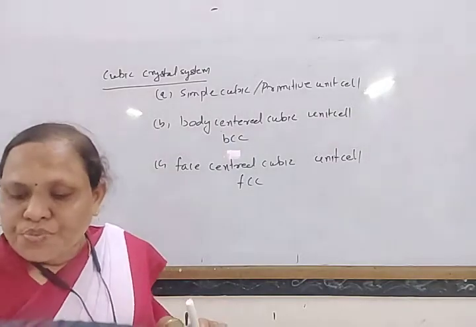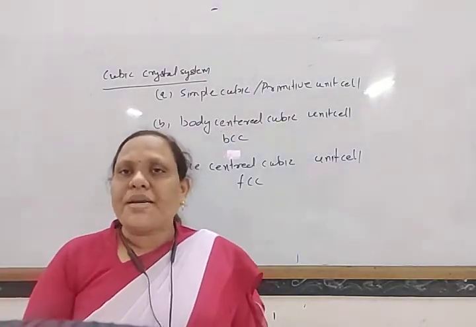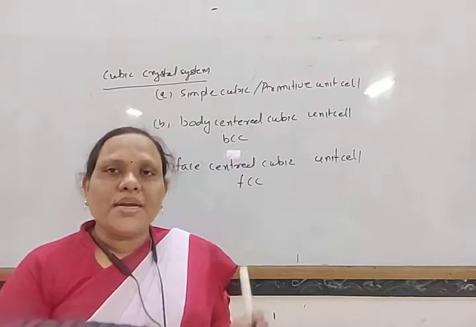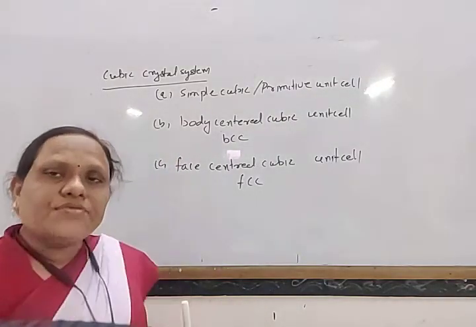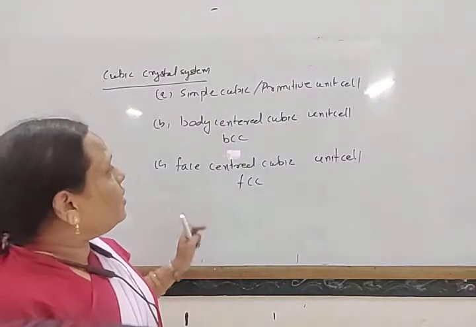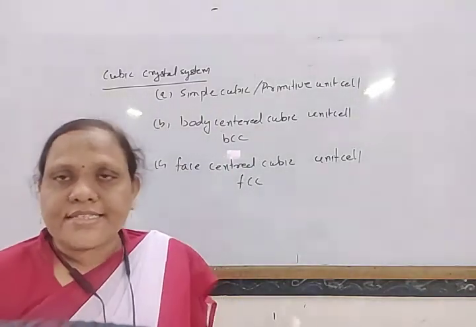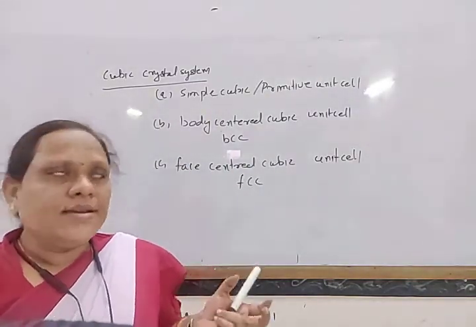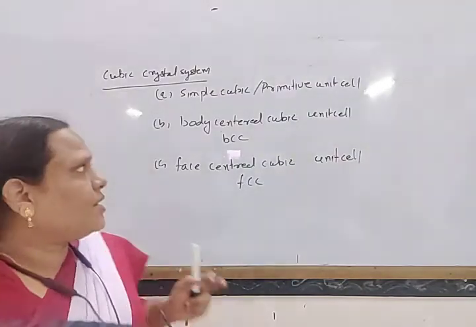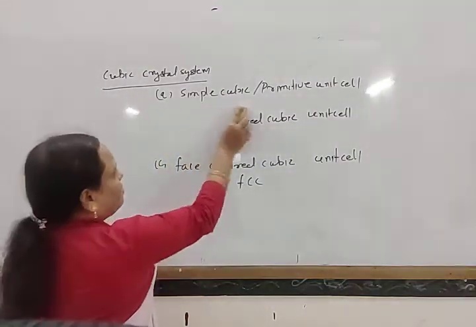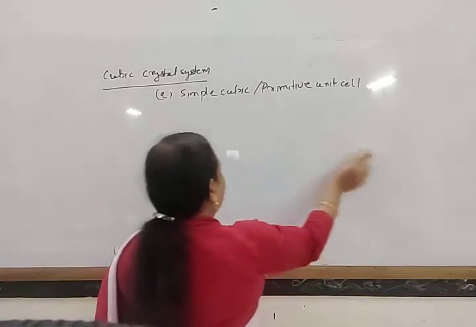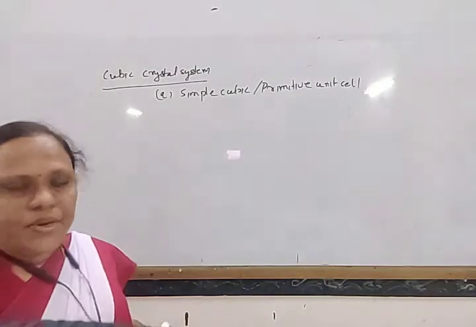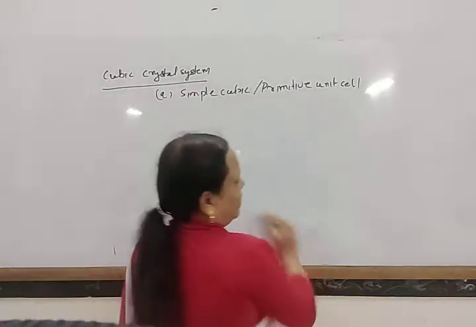In the simple cubic system, the constituent particles are present only at the corners of a cube. Now, let us find out the number of particles present in each unit cell. Let us consider one by one. First, simple cubic or primitive unit cell.